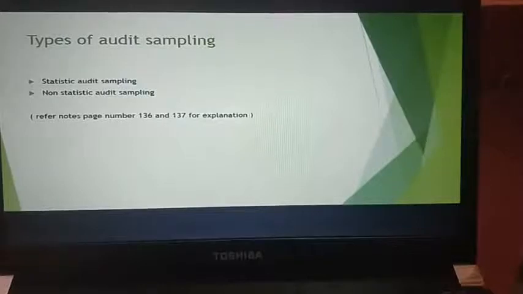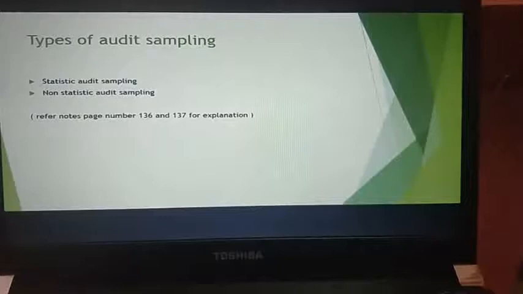Here you are using statistical sampling, which is very important to help the auditor manage and control risk. This statistical sampling is completely based on the population in order to reduce the risk. Here it is completely done by the auditor. It is one of the methods which are used.